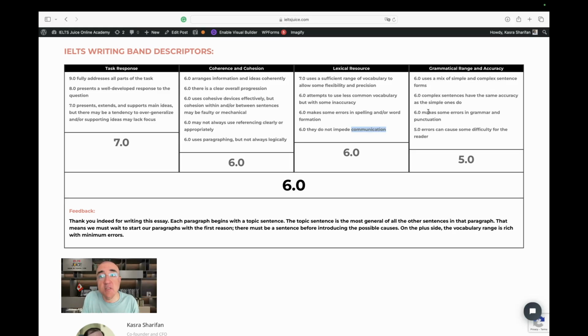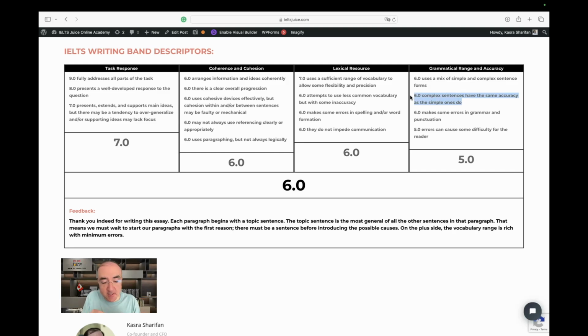That's not the case with grammatical range and accuracy, because I struggled with missing verbs and overuse of the verb go, and also we had some issues with grammar. There were complex structures that weren't executed correctly.